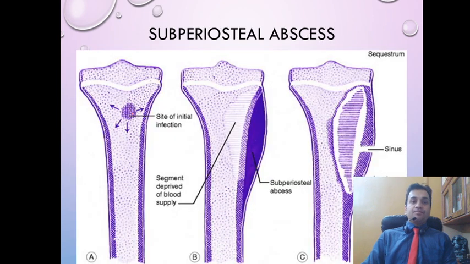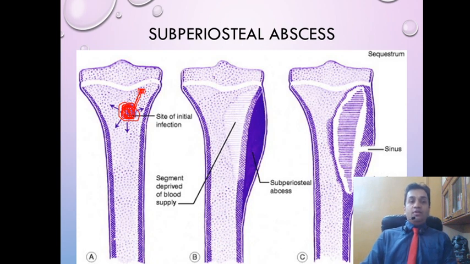Let's draw it. Here is our local zone of necrosis. If you can see, this is a localized area, and it is the area supplied by one end arteriole. So if we were to theoretically trace the arteriole which is supplying this area, at the mouth of the arteriole somewhere here, we will find the infective embolus.